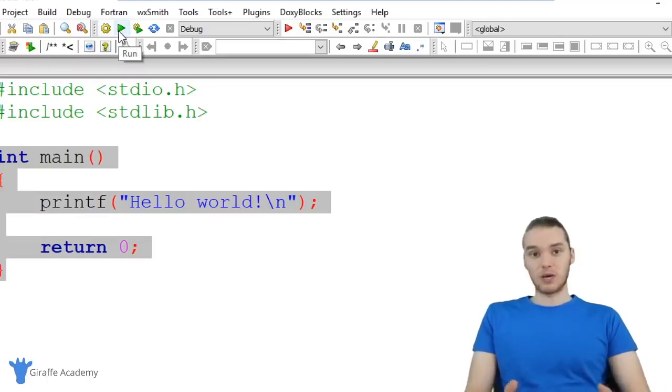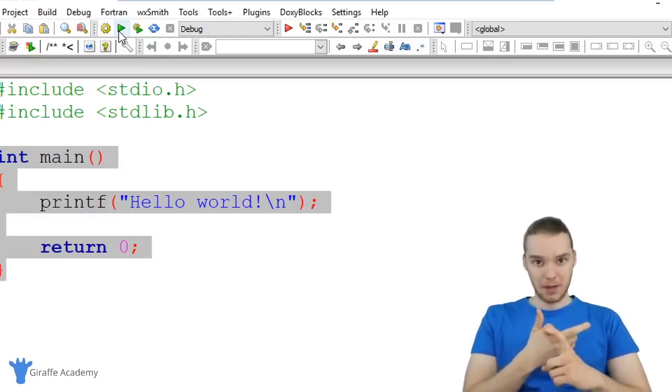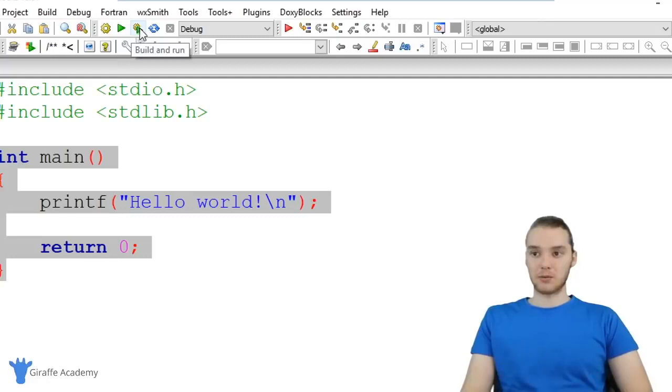But a lot of times when you're programming, you're gonna want to build and run your code at the same time, right? You're just gonna wanna build it and run it just to see what happened, see how your program did. So we have this option over here called build and run. And this will both build your program and run it at the same time. So generally, as you're going through this course, you're gonna wanna be using this build and run option.